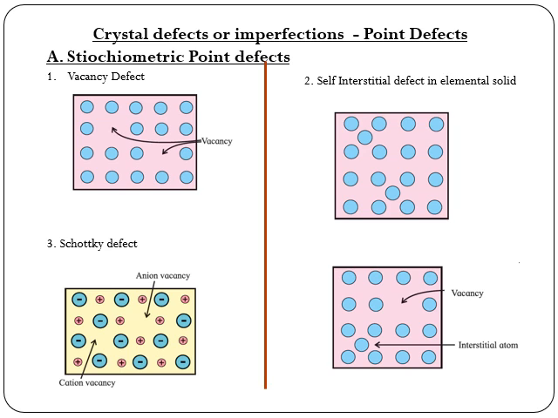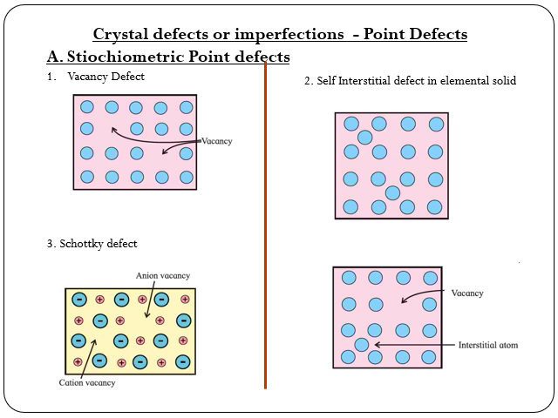In stoichiometric defect, the stoichiometry remains unchanged; in other words, the ratio of the number of atoms or the number of cations and anions of the compound remains the same as represented by its chemical formula. There are four types of stoichiometric point defect. First one, vacancy defect. Second one, self-interstitial defect. Third and fourth, Schottky defect and Frenkel defect.